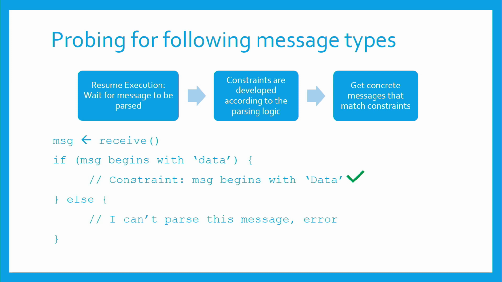So in this case, for example, if we receive a message and then enter into a true branch that checks if the message begins with data, symbolic execution has a constraint that the message begins with data, and this way we know the constraints required to reach this path, letting us know how the binary parses and what it expects the received message to be.